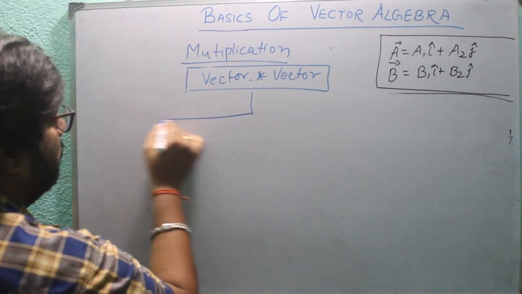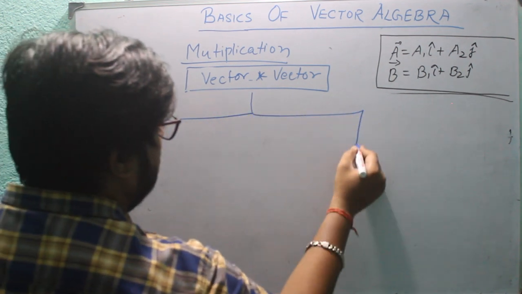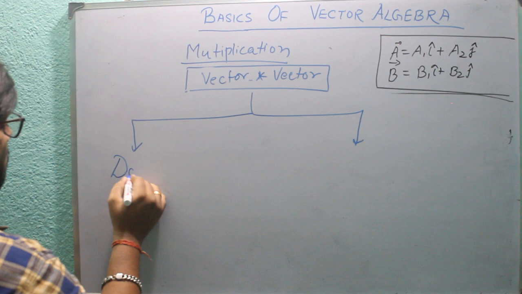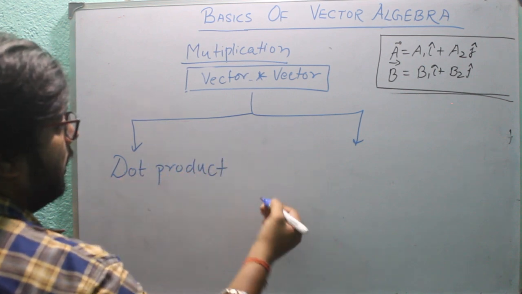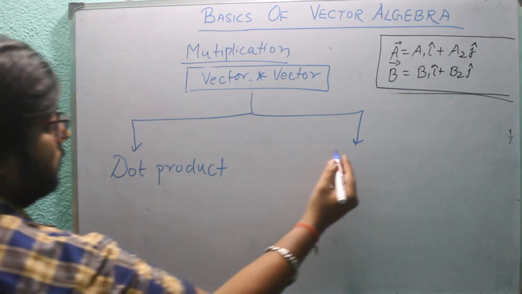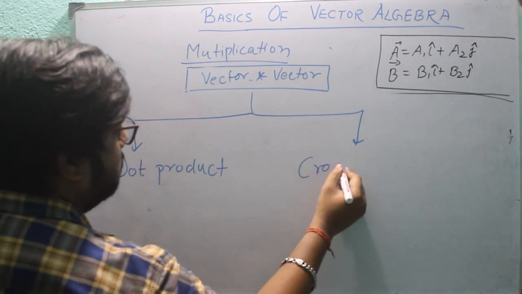Here we have two modes. One is called the dot product and the other is called the cross product.